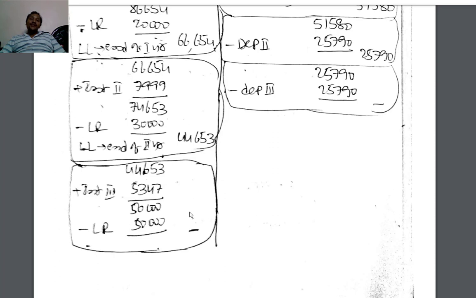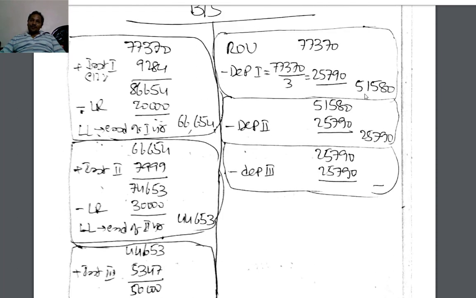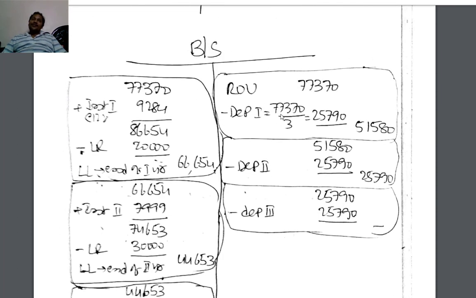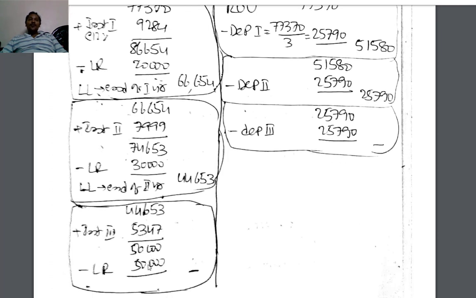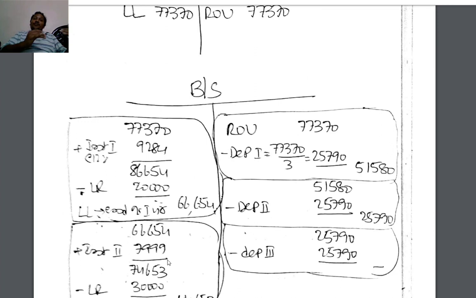By the end of the third year, the liability as well as the asset both become zero. In the case of the asset, we are spreading it on a straight line basis, so it is equally distributed over a period of time. Whereas in the case of liability, it depends upon our lease rent payment structure. Here, first year we paid 20,000, second year we paid 30,000, third year we paid 50,000. So based on the payment structure only, the liability will get reduced.